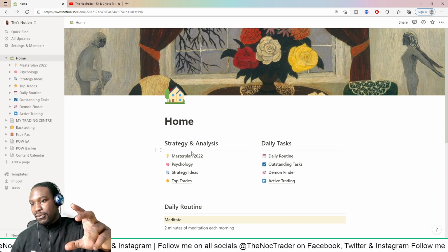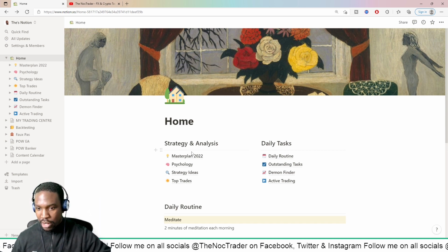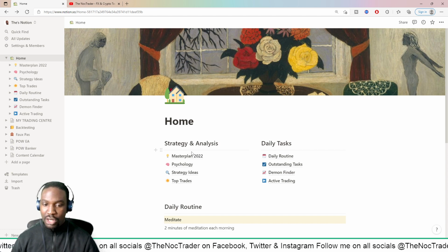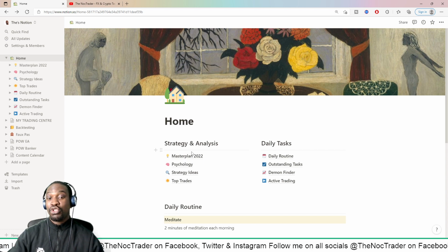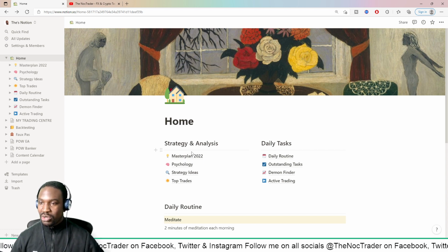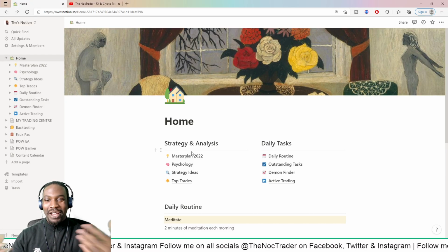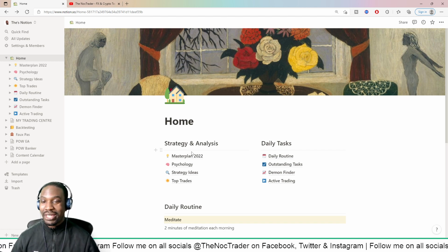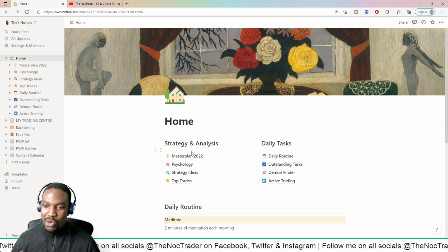So Q1 I have certain activities, Q2 I have certain activities, Q3 and Q4, and I want to tick them off as I go along. Some of the achievements are trading achievements, like securing a certain amount of funded capital. Others are personal achievements for my YouTube channel and my social media platforms. So, maybe getting to 5,000 followers on Instagram. Subscribe to my Instagram, guys, please, thank you. And a certain amount of subscribers on my YouTube page. I'm sitting at 6,000 for a little bit of time, but that's my own fault. I haven't been posting consistently. I need to be more consistent with my posts.